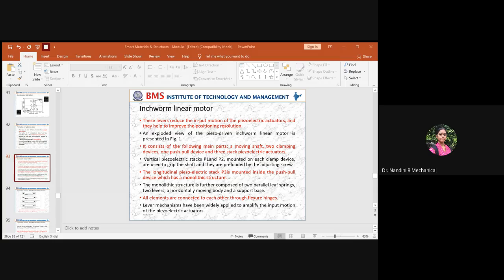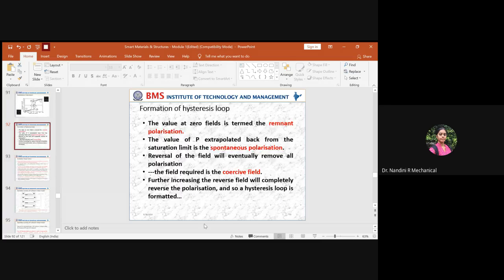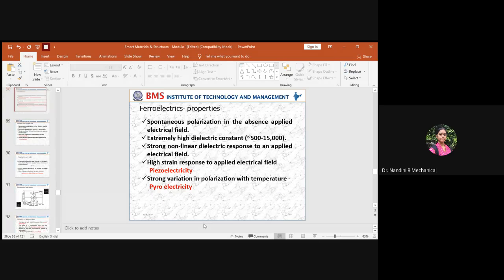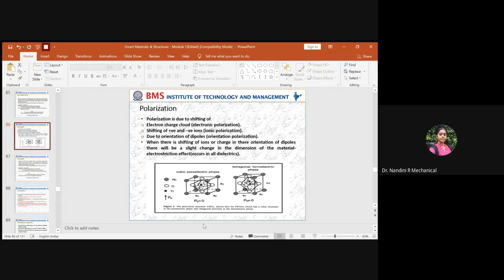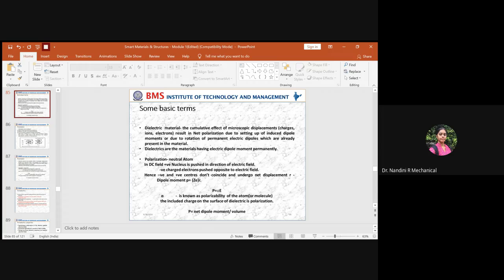In the last class, we dealt with the characteristics of polarization: why we need polarization, what its importance is, and how polarization is affected by the dielectric material you select. What is the variance in which the polarization will be affected with respect to the selection of the dielectric material? All of that we dealt with in yesterday's class.